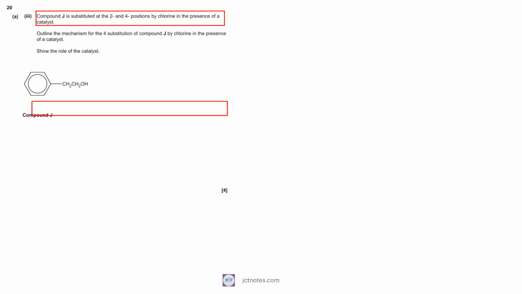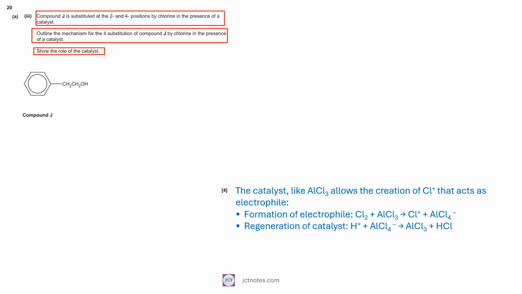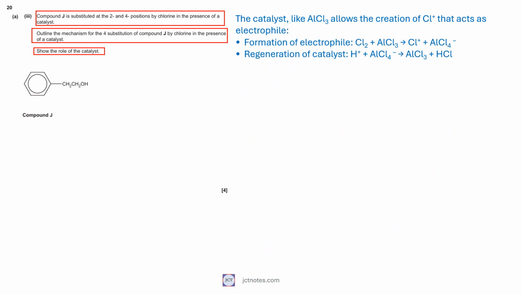In the third question of part A, of question 20, we have that the compound J is substituted at the 2 and 4 positions by chlorine in the presence of a catalyst. We are asked to outline the mechanism for the 4 substitution of compound J by chlorine in the presence of a catalyst, showing the role of the catalyst. The catalyst, like aluminium chloride, allows the creation of chlorine ion, Cl+, that acts as electrophile, and the catalyst is regenerated by the reaction with protons.